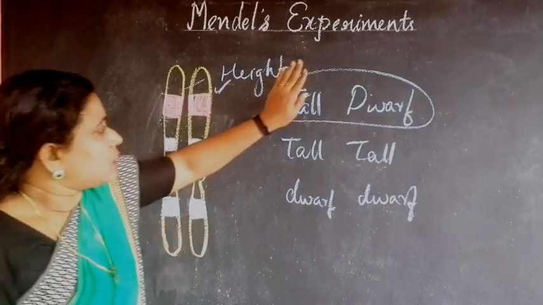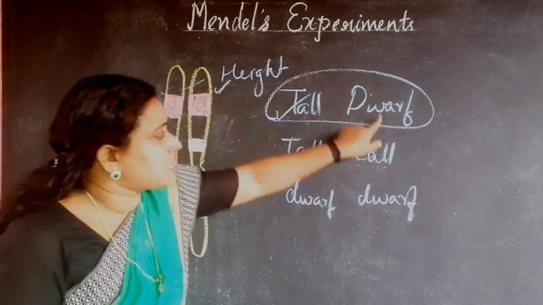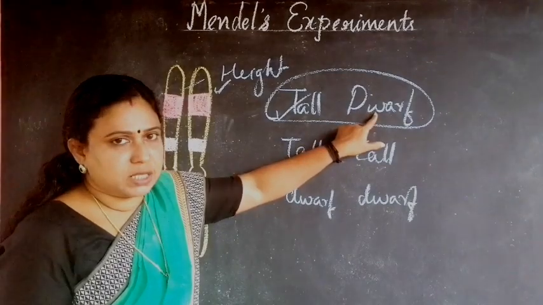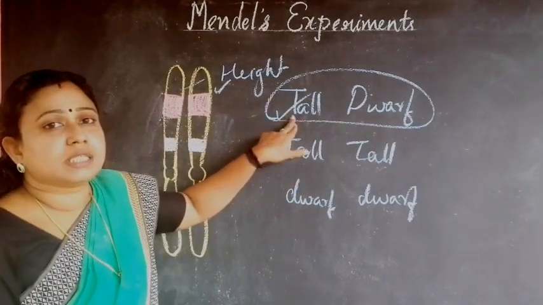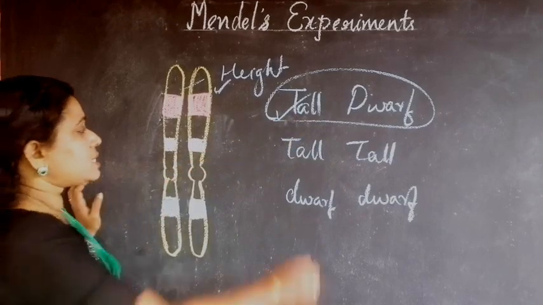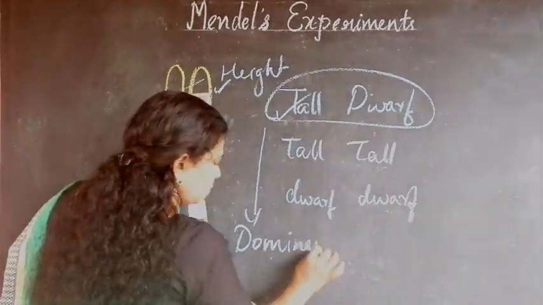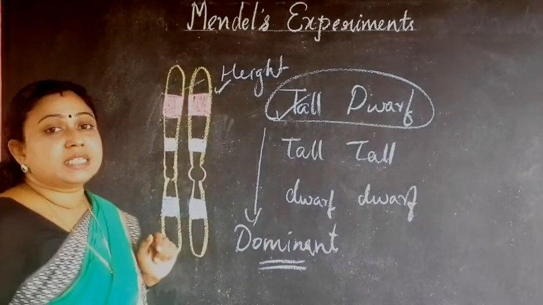The gene which is expressed even in the presence of an alternative gene, so that its character is expressed, is called the dominant gene.